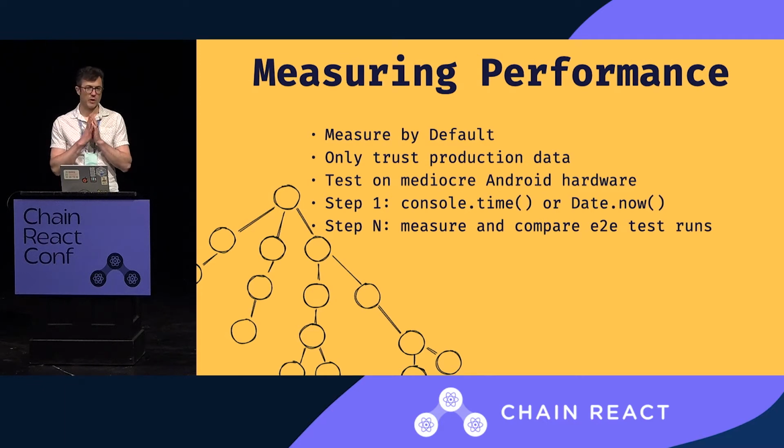So this goes into our measure by default. You should be measuring in production. That's been mentioned many times. And yeah, get it in there. Use this. It's great. Tests on mediocre Android hardware. Hard yes to that one. When you are investigating, this is from Talha. I was like, what do you do? And he's like, you just print Date.now to the console and you find it. I was like, that's what I would do. That doesn't sound right.